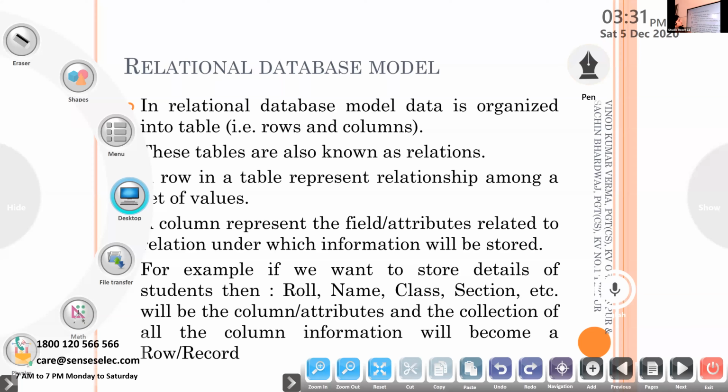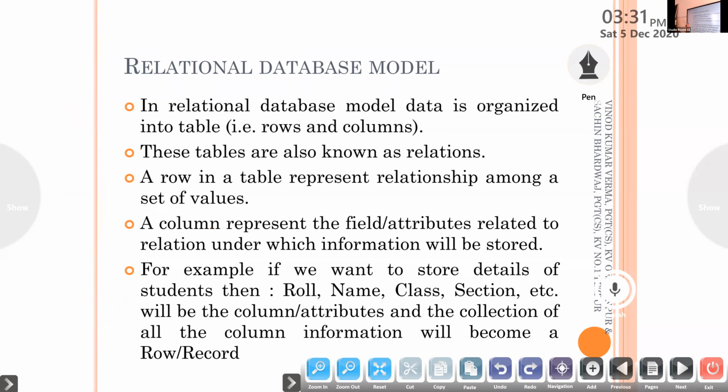So in a relational database model, data is organized into tables, rows and columns. These tables are also called as relations.